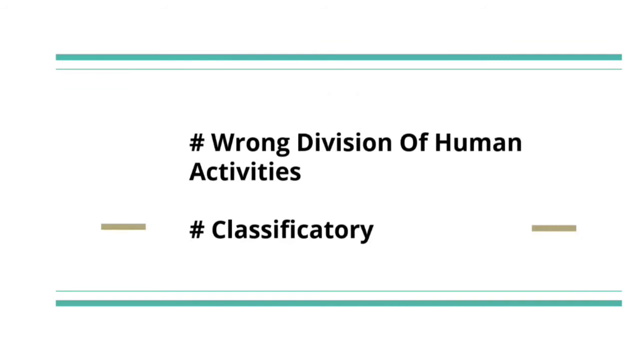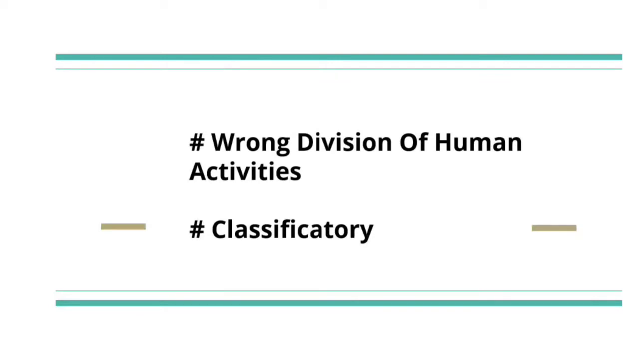The third one is wrong division of human activities. Marshall's division of human activities into economic and non-economic activities was also not appropriate. According to Robbins, activities are neither completely economic nor non-economic. Rather, every activity has many aspects, and one of them is more often an economic aspect.